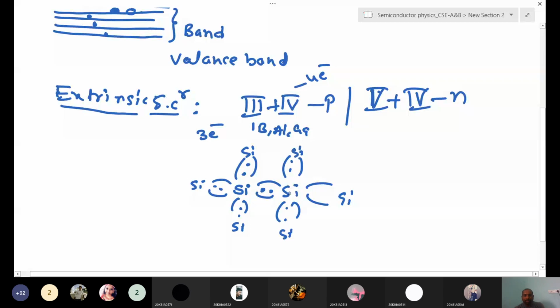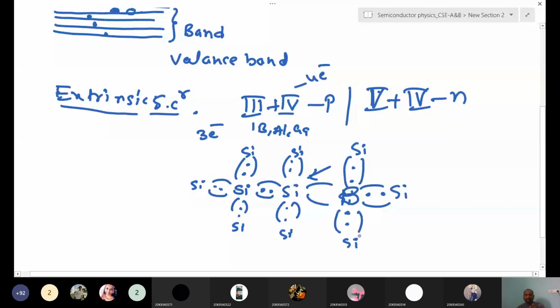Boron is a third group element, which means it has only 3 valence electrons. These electrons are shared with neighboring silicon atoms, making covalent bonds. This electron also shares with a neighboring silicon and makes a covalent bond. Here also one electron is ready to make a covalent bond with a neighboring silicon atom.